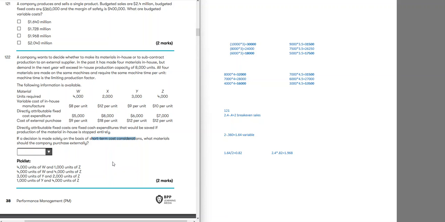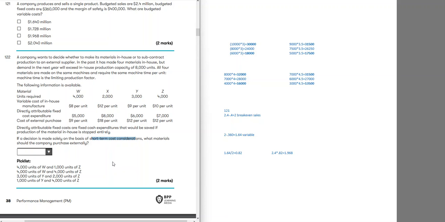In the past, it has made 4 materials in-house, but demand in the next year will exceed in-house production capacity of 8,000 units. Okay, so up to now we were making all of them inside, but now there's a limit that will be exceeded, which means up to 8,000 maximum we can make. So now it is a make or buy decision with limiting factor.